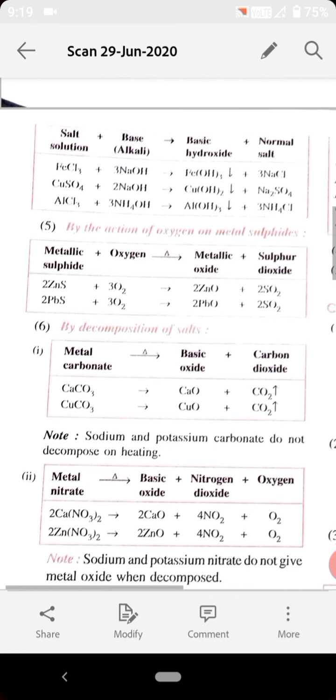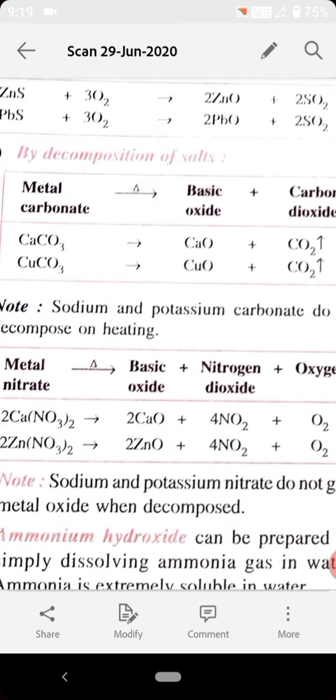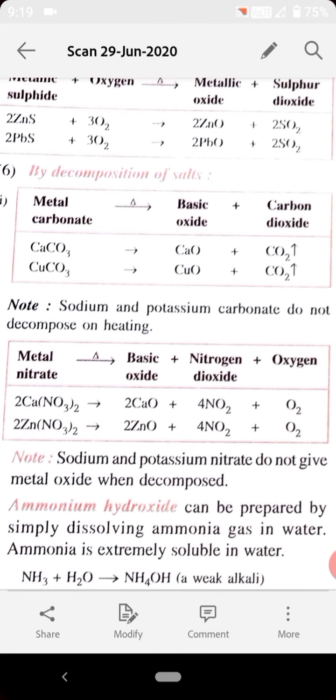Another method is by the decomposition of salt. So when a metal carbonate undergoes a decomposition reaction, we all know the decomposition of carbonates. I have already told you all in the 9th class how the decomposition reaction of carbonate and nitrate takes place. When a carbonate undergoes decomposition, it forms metal oxide along with the release of carbon dioxide gas.